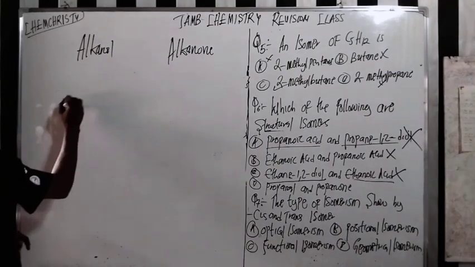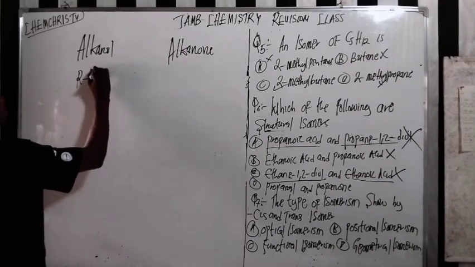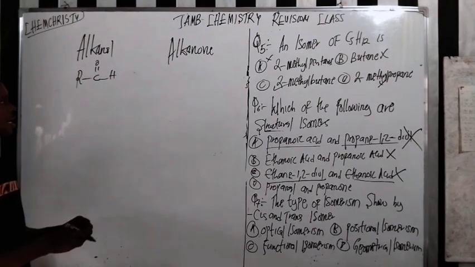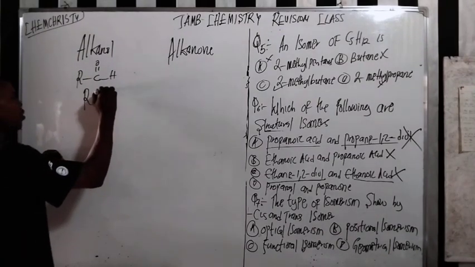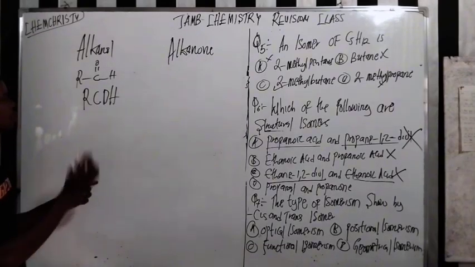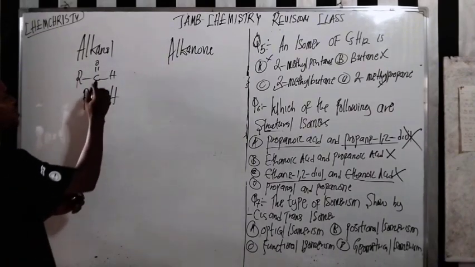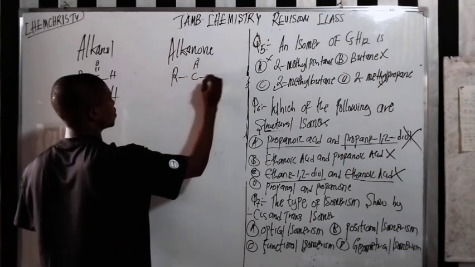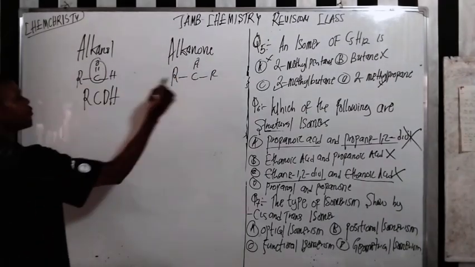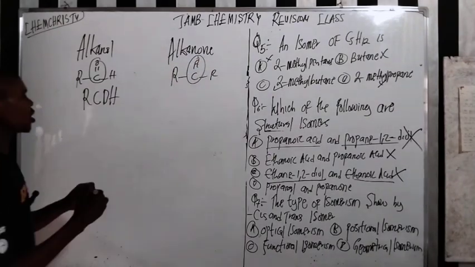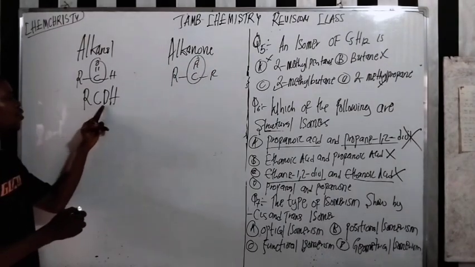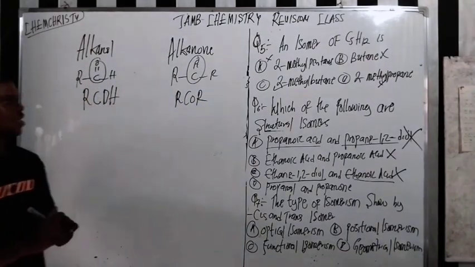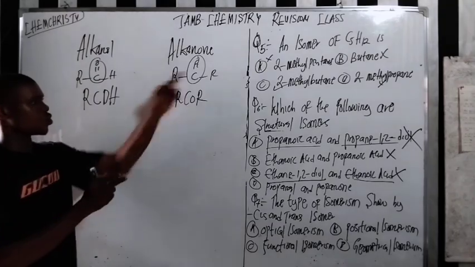So 3 carbon atoms. So alkanal is like this. R here, C. It's okay. This is the structure of alkanal. The structure of alkanal is just like RCHO. It's okay. So this is it here. So in the sense that alkanone is like this. Because 2 of them have the same functional group. But here we have RCHO. Here it's going to be RCOR. Do you understand? So 2 of them have the same molecular formula.